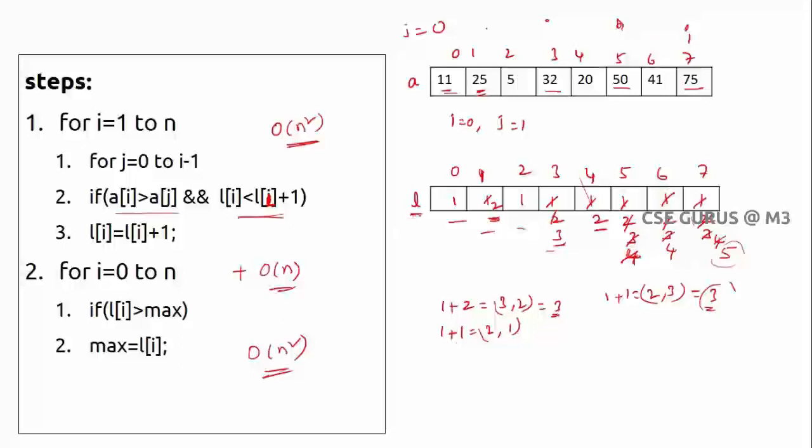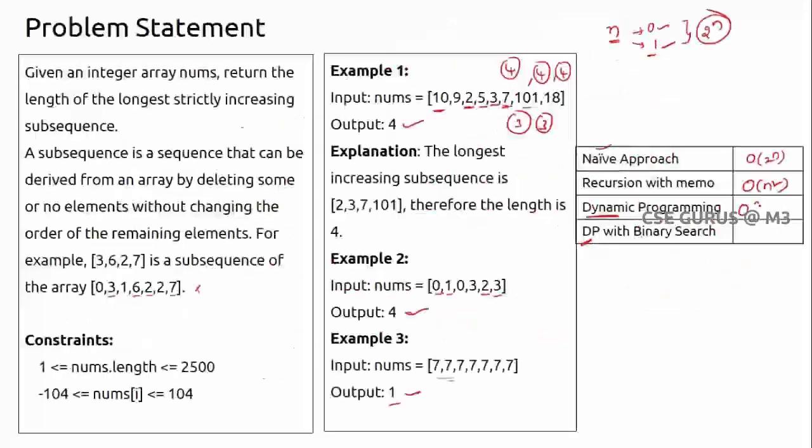Of course here you are taking one extra array, that is big O of n space complexity, and time complexity is n square. I hope you understood this one. So the complexity here is big O of n square, even if you go for dynamic programming.